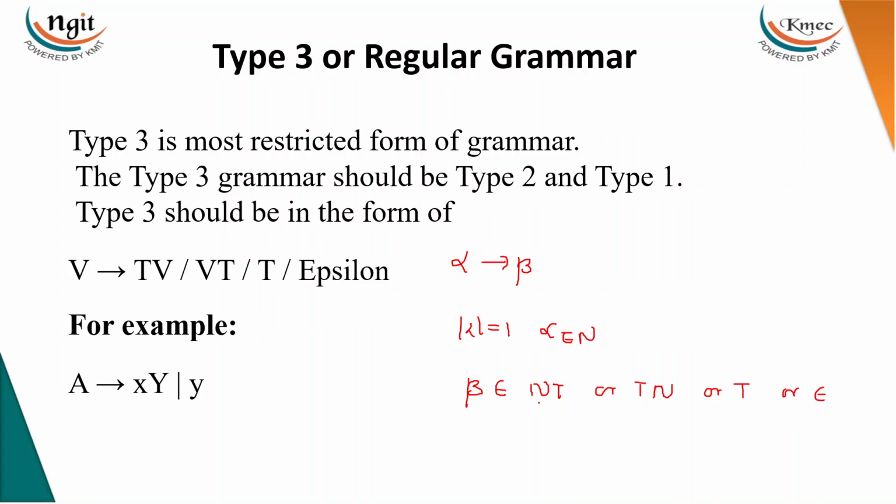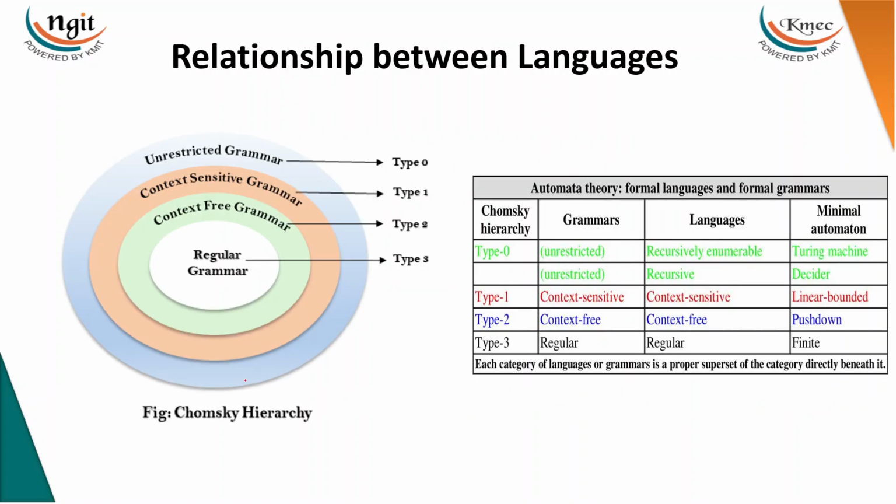Even three symbols are not allowed. At most two symbols. If there is only one symbol, it must be a terminal. If there is no symbol, that is also allowed. But if there are two symbols, one must be a terminal and one must be a non-terminal. You cannot take repeated symbols. If it is only one, it must be a terminal only. You cannot take the non-terminal alone. If there is a non-terminal, there must be a terminal. Right, like that. You can go with this example.